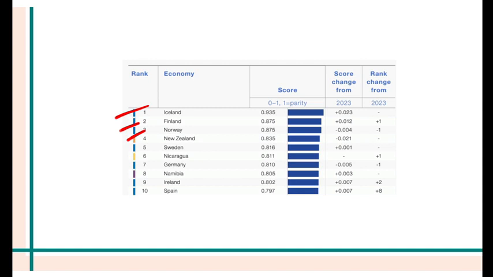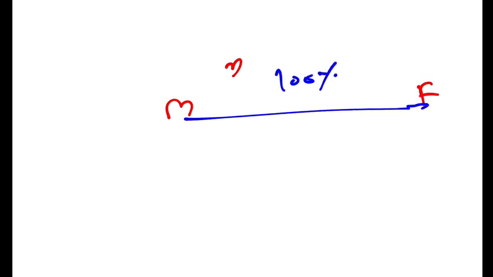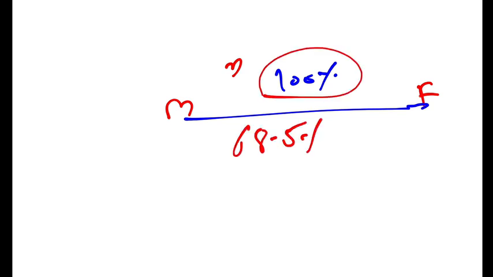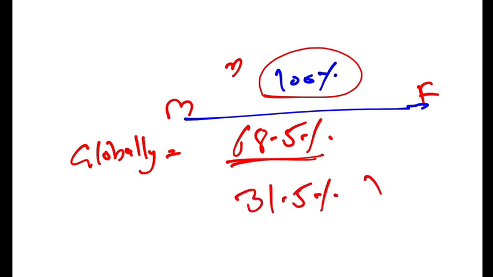Now, the important thing is the global gender gap. Currently, let's say this is male and this is female. This is the gender gap between the two. So the gender gap is 100%. How much of the gender gap have we covered? We need to cover 100%. Well, we have covered 68.5%. When I say we, I mean globally. So globally, 68.5% of the gender gap is covered, which means 31.5% still needs to be addressed.